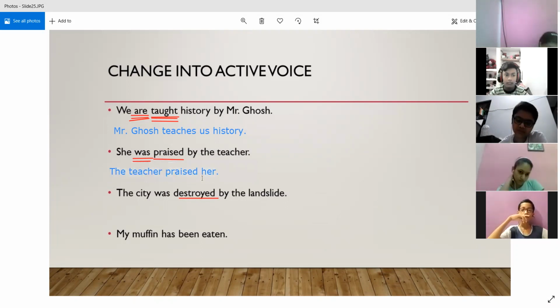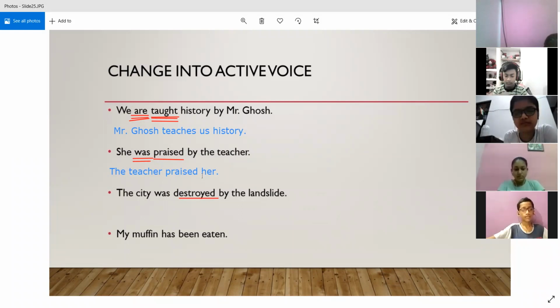So after converting, if you have some confusion whether you have converted it correctly or not, then you can read the sentence in the active voice and try to relate it to the sentence that is given in the passive voice, because you are habitual of converting active voice sentences into passive, right? So it is easier for you to compare it.